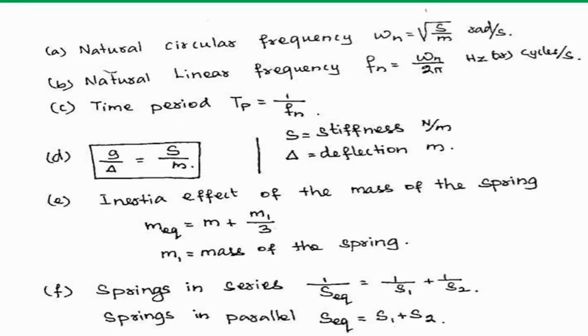We know that the equivalent stiffness when springs are connected in parallel is given by the sum of the stiffness. If it is series, we have to use this formula. If it is parallel, you add all the stiffness to get the equivalent stiffness.